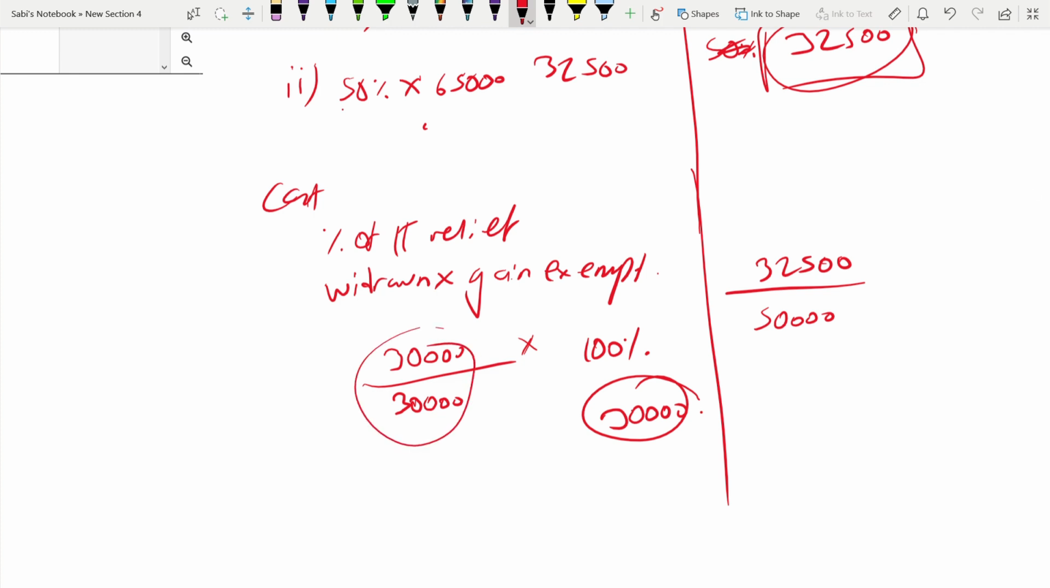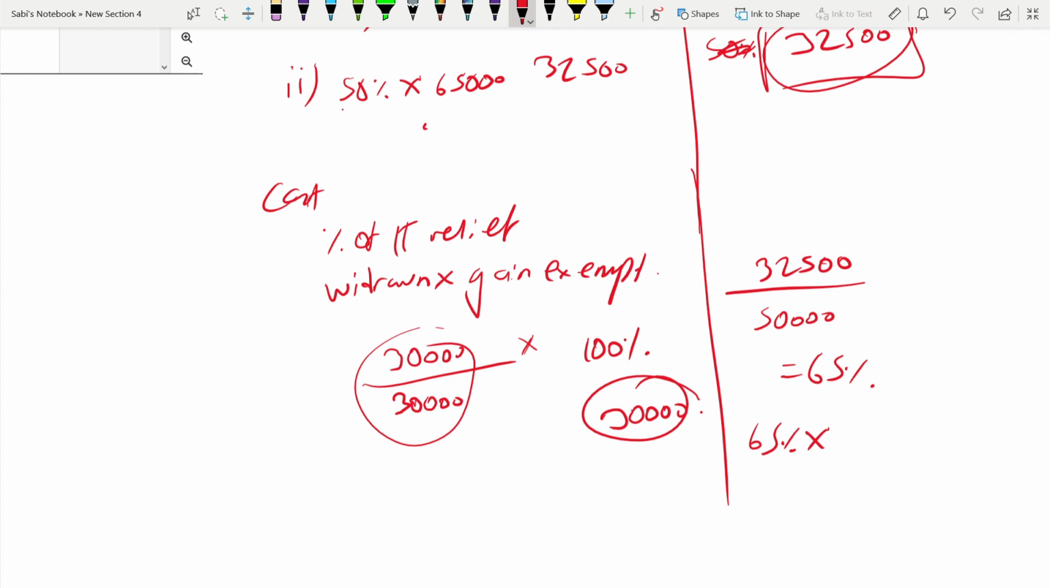Because here it is same, that's why it's 100%. Withdrawn is also 30. And income tax relief claimed is also 30. But here you have claimed 50. So it is 65%. So 65% into the gain exempt.